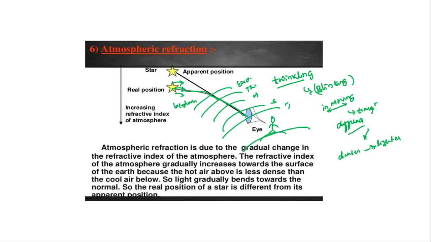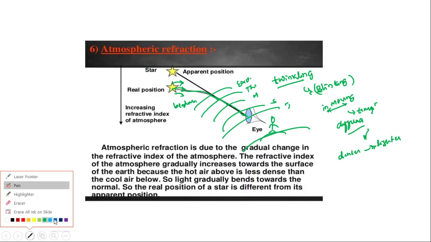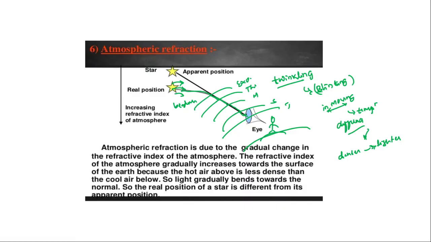So when you trace in a reverse direction, whatever the path of the light, it will reach here. Okay, means we will feel that the star is present here, but actually the star is in this position. That is the real position of the star, but what we will feel, we call it the apparent position. When we trace in a reverse direction, we will feel that the star is here.